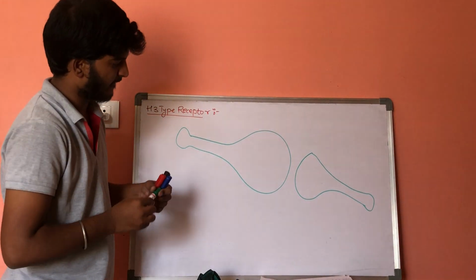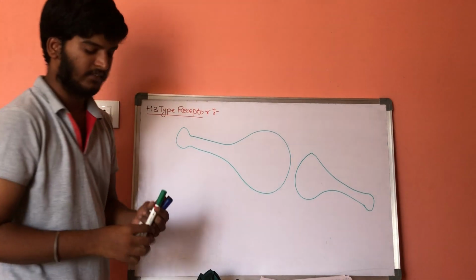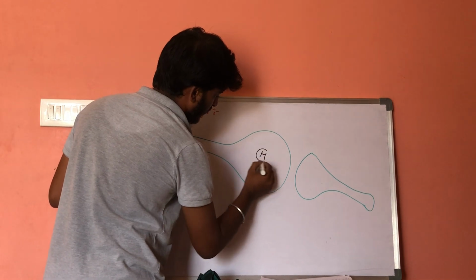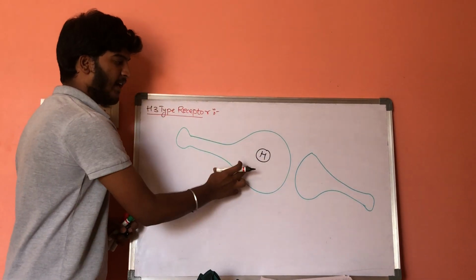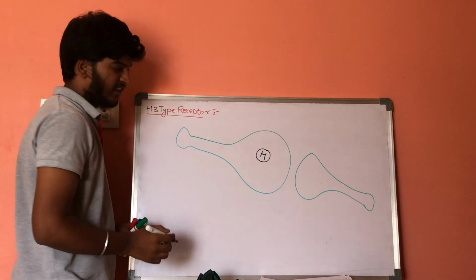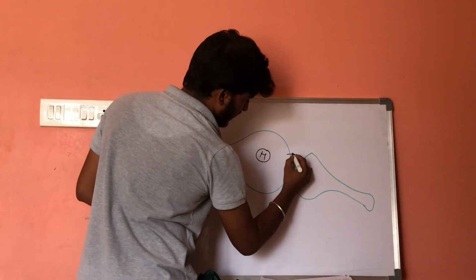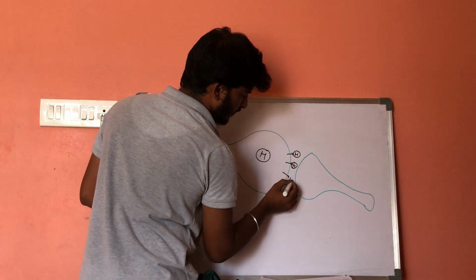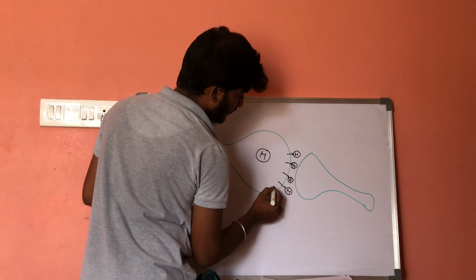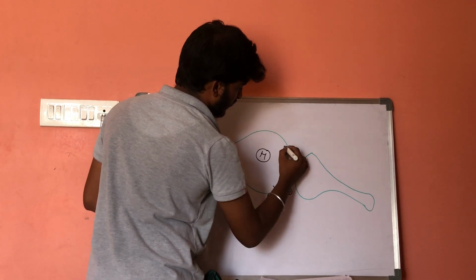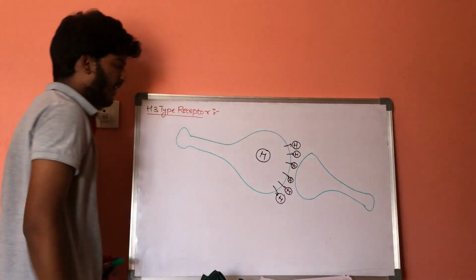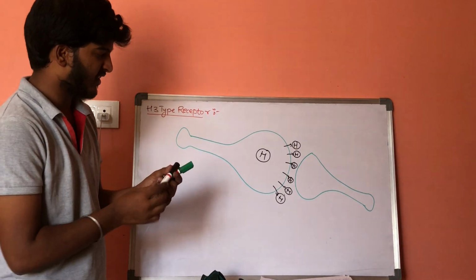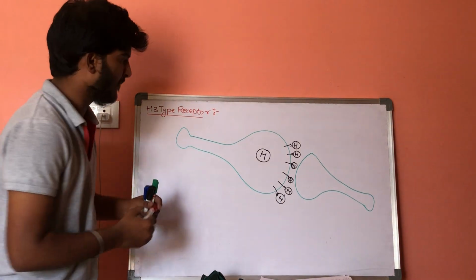Within the presynaptic membrane, the histamine will get synthesized. Whenever it is synthesized, it will be released out. So where are these H3 type of receptors present? These H3 type of receptors are present on the presynaptic membrane.